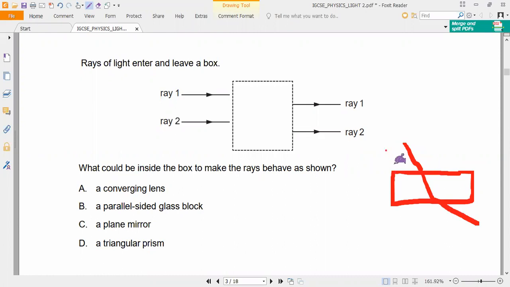Now they are inserting two rays. In the middle they are not showing, they are becoming parallel. So this is what they are showing. Have you noticed it, guys? The emergent ray and the incident ray become parallel. In the case of which? In the case of a glass slab. So glass slab is the correct answer. Do you understand?